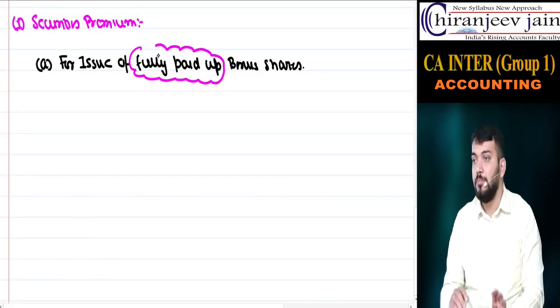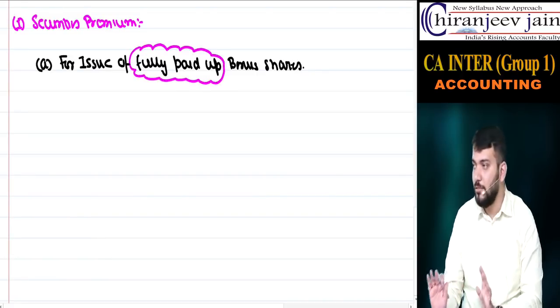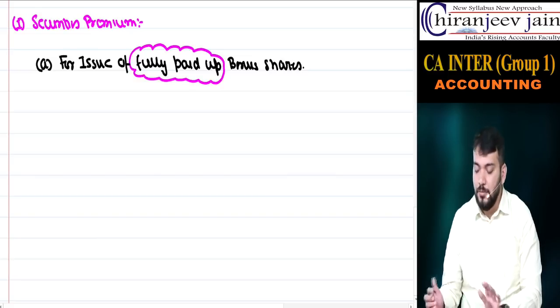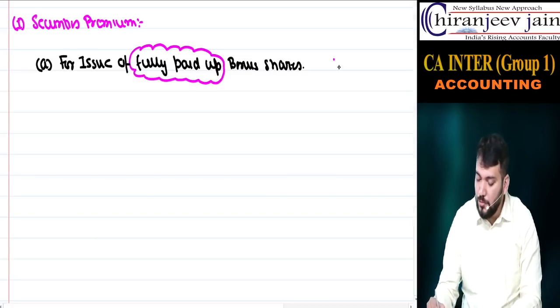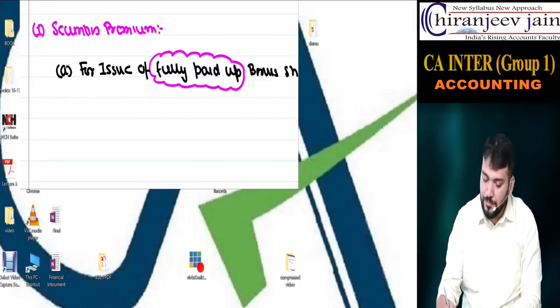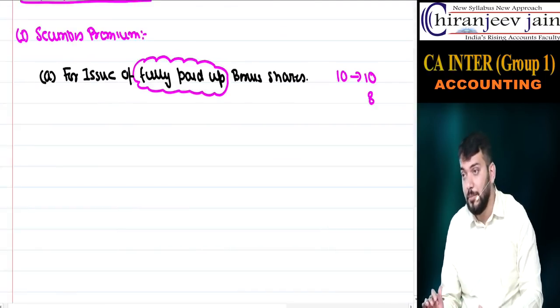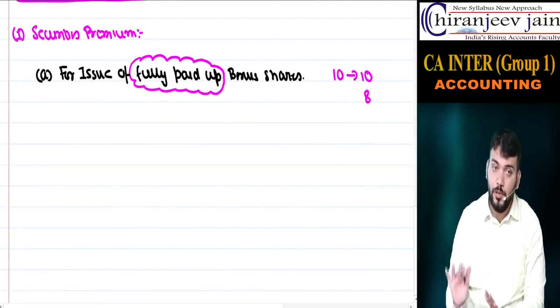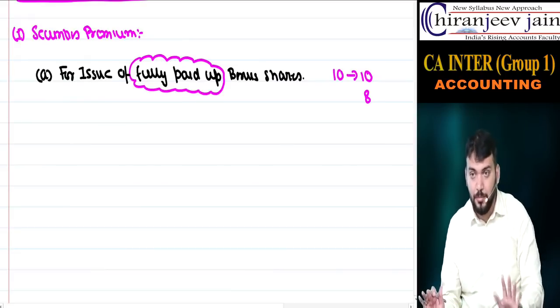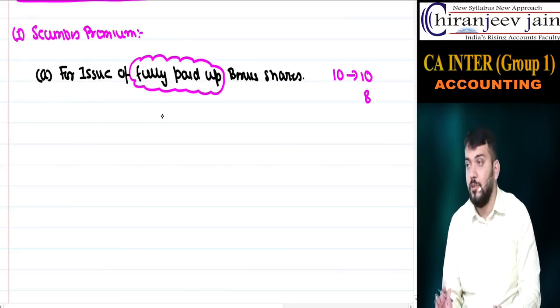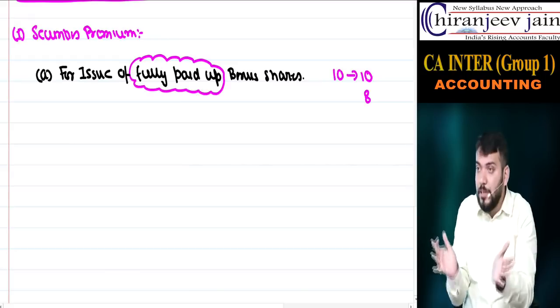So what is the meaning of partly paid up and fully paid up? You know this, right? If 10 rupees is the nominal value, then 10 rupees is fully paid up and 8 rupees is partly paid up. Bonus shares cannot be partly paid up. They will always be fully paid up. So, for issue of fully paid up bonus shares.